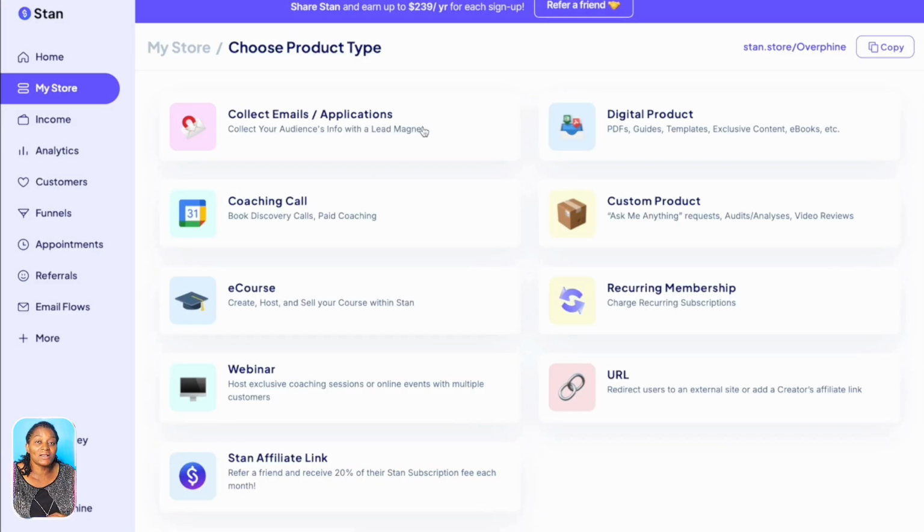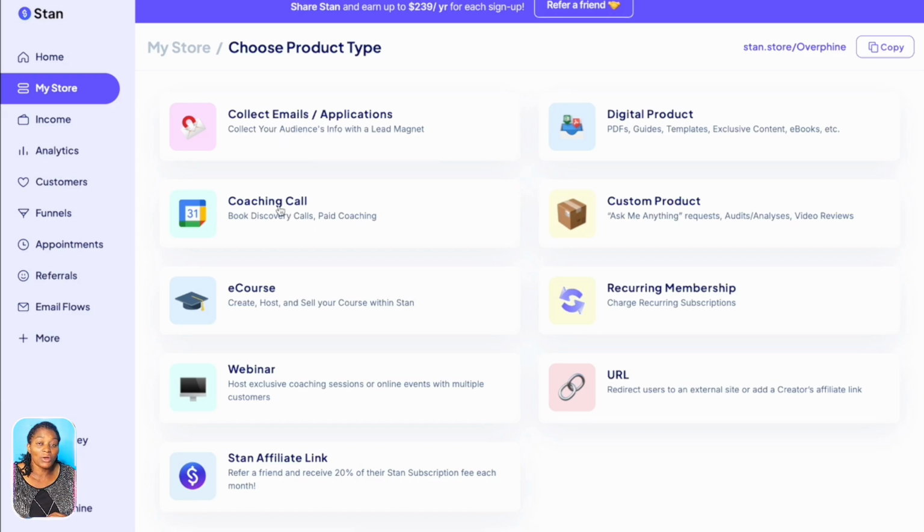So you can give something for free, and then people are going to sign up. And now when those people sign up for that thing, it is because these are people who are already interested in what you do. So when they sign up, and now when you have products, you can show them, you can advertise it to them. And so it's very important. So with Stan Store, you can start collecting your email list just like that.